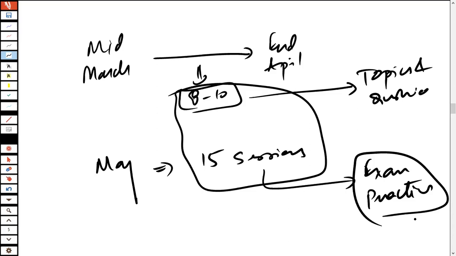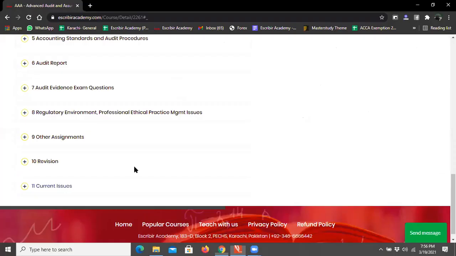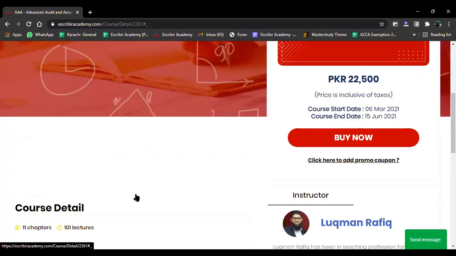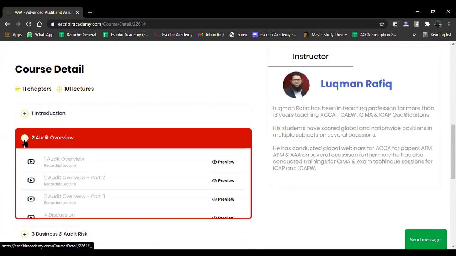In case anyone has any questions, you may ask. For those students who are going to be preparing for September and who wish to register from now, whatever changes there are going to be will be updated in your relevant portals. That is, they will be updated in the recorded lectures that you would be provided access to. So you don't have to worry about them, because we will update them.